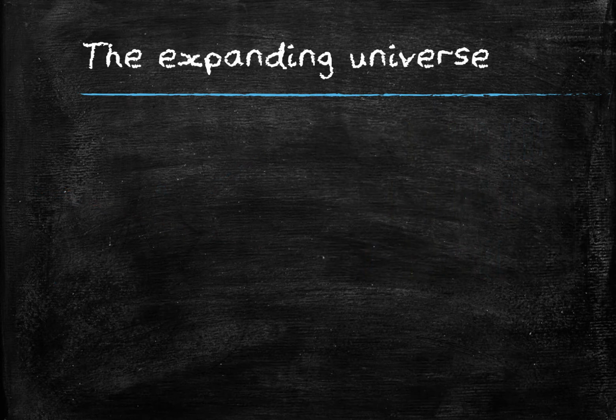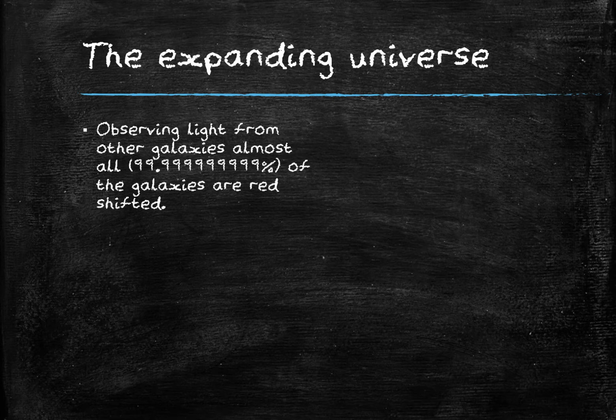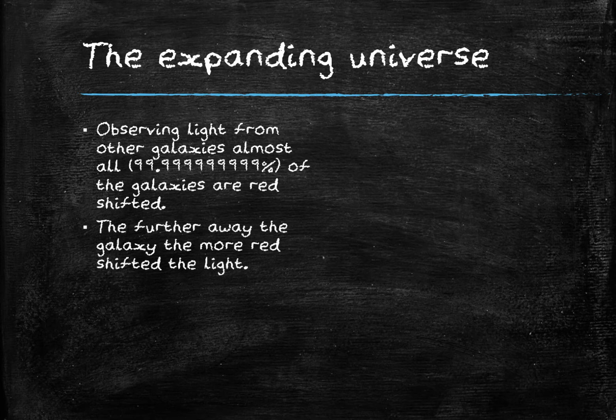When we look at the universe, when we look at the galaxies, 99.999999999 odd percent of the galaxies are redshifted. Something like 100 out of the hundreds of billions that have been observed are not. And on more careful observation, the further away the galaxy is from us, the more redshifted the light from that galaxy appears. So the further away the object, the faster it's moving away from us.